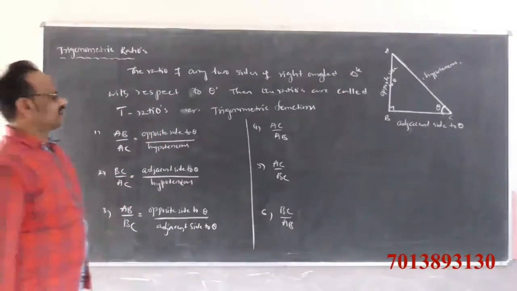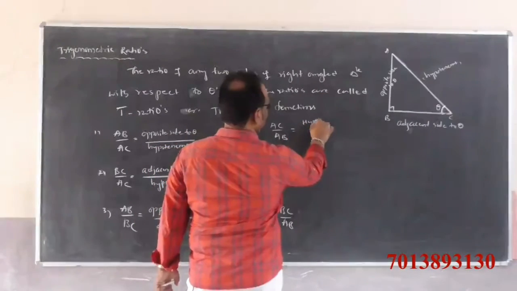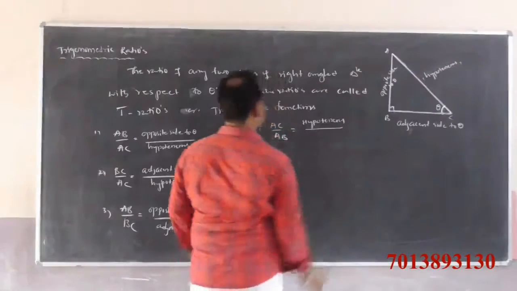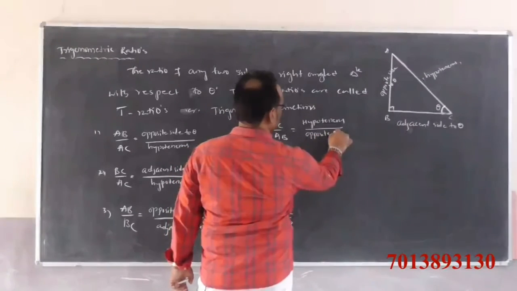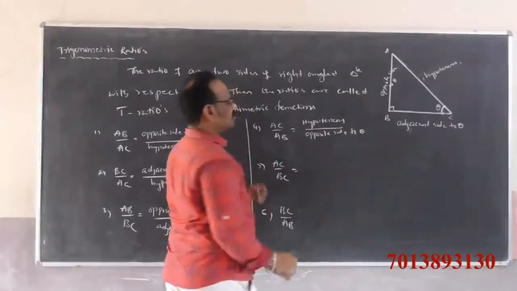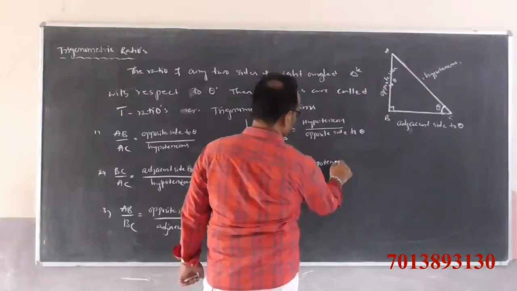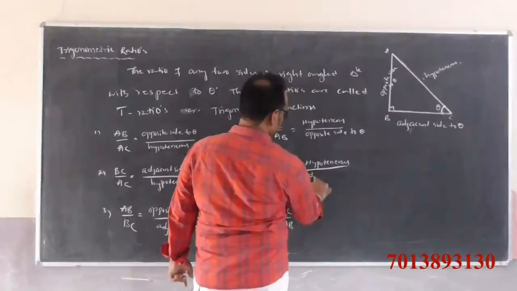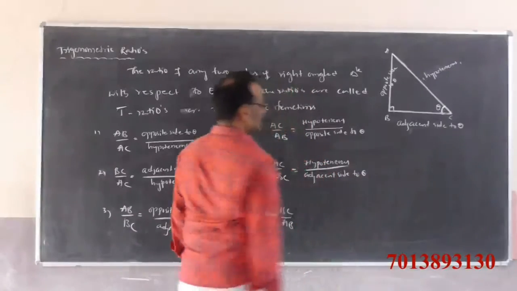AC is the hypotenuse by AB, the opposite side to theta. AC, the hypotenuse, by the adjacent side to theta.